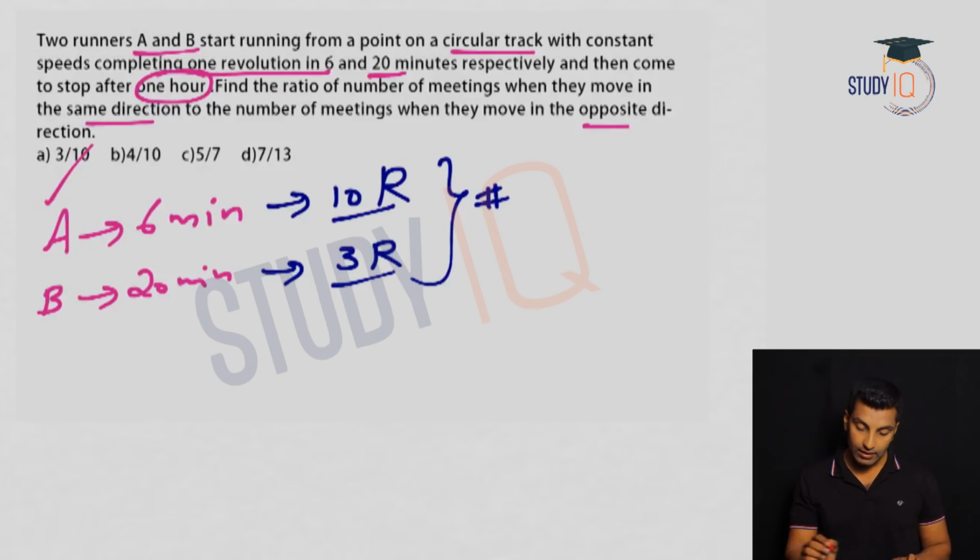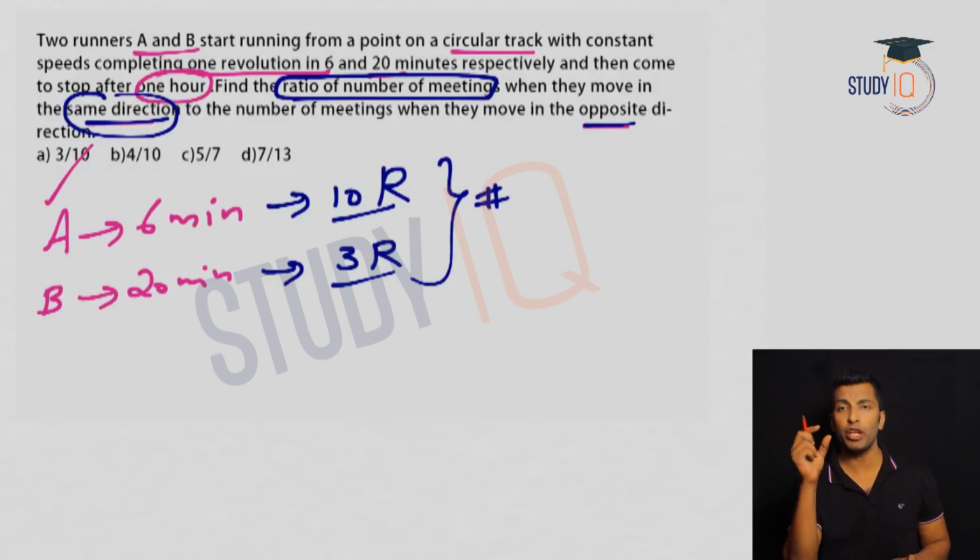Now the question is if they are moving in the same direction and if they are moving in the opposite direction. Let's take the first case, when they are moving in the same direction. The question is the ratio of the number of meetings. So what do we mean by a meeting if they are moving in the same direction? First meeting means 1 round lead. Second meeting means 2 round lead.